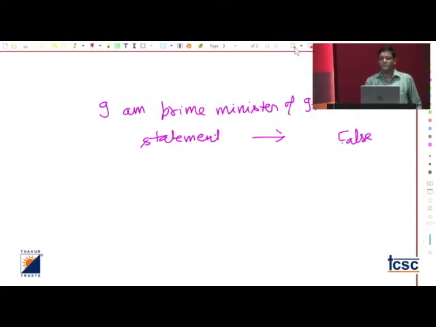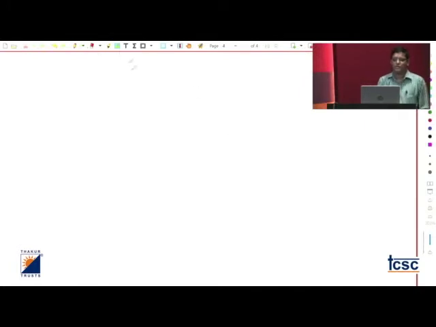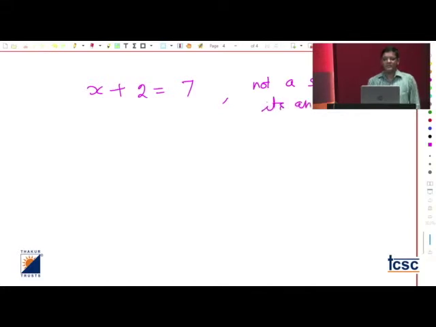Now some things I am writing here, and I want you to think whether each is a statement or not. If I say x plus 2 equal to 7, is it a statement? I have declared it. Most students may think it's a statement, since we can say x equal to 5 and so on. Remember that it's not a statement. It's an equation, or we can say an open sentence, because I cannot decide whether it is true or false unless I know the value of x.